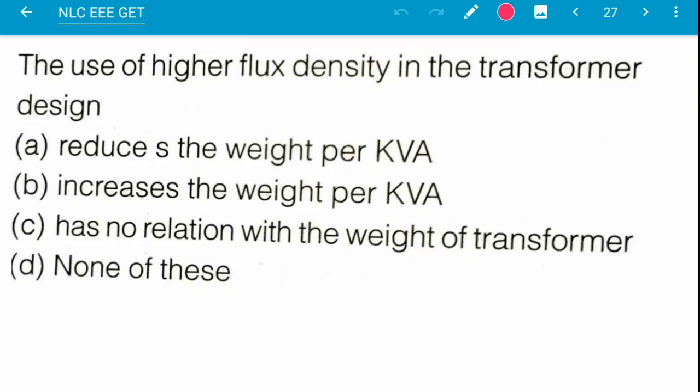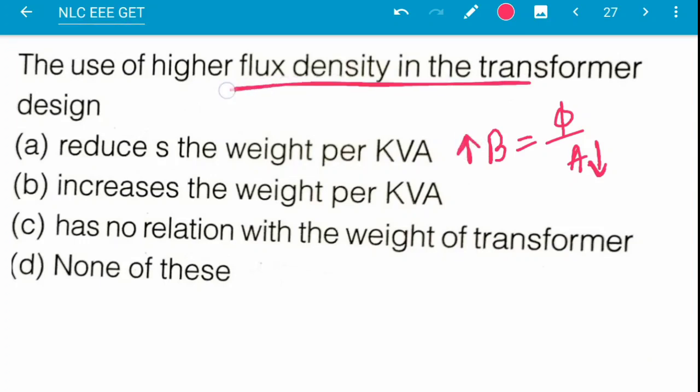You know that B is equal to phi by A. Flux plays an important role in transformer design, so maintain the flux constant. If B, the flux density, increases, then A should be decreased. So this will reduce the weight per kVA.